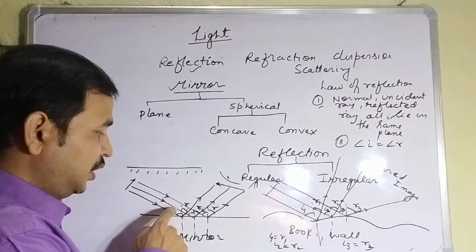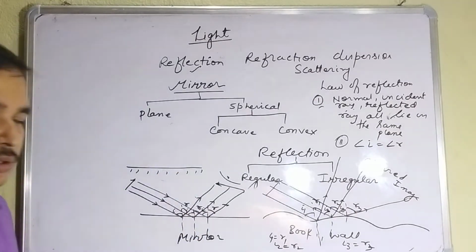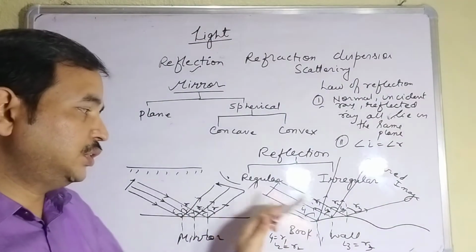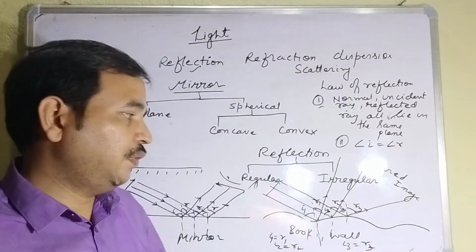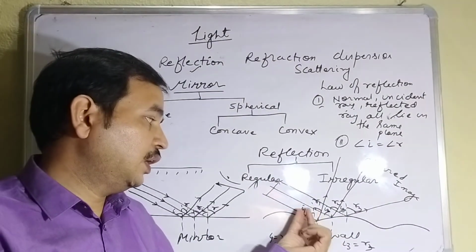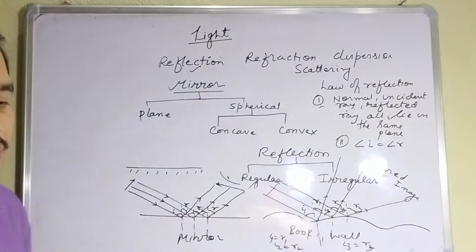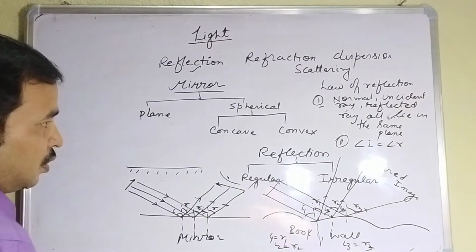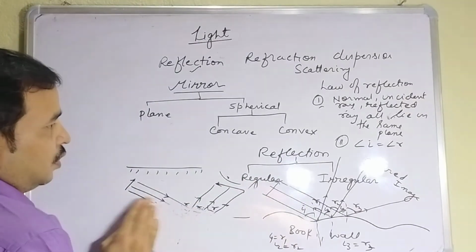Here all angles of incidence are equal to all angles of reflection. All angles are the same. Here all angles are not the same. Angle of incidence will vary and angle of reflection will vary. But for a particular ray, the angle of incidence will always be equal to the angle of reflection. That is about the two different ways of reflection.